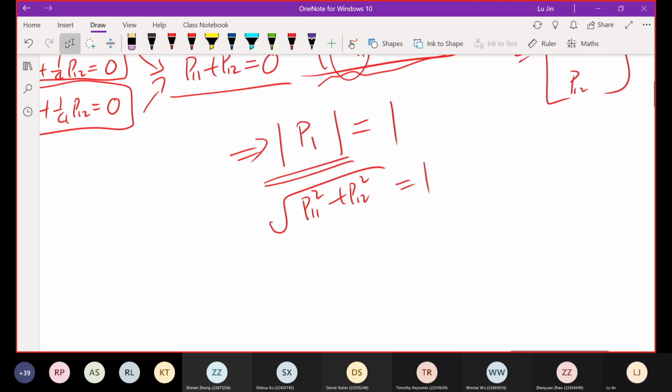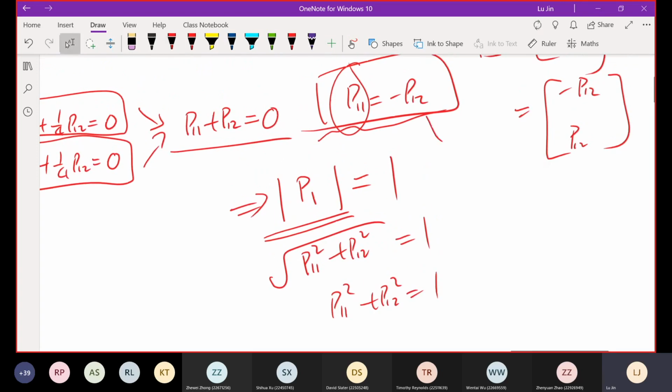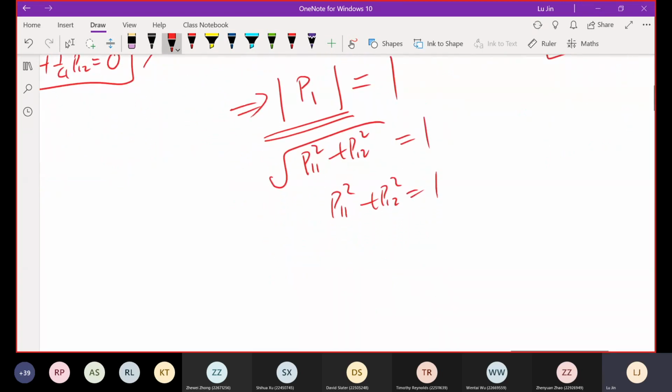I think this is easier. P11 square plus P12 square equals 1. But we have already known this relationship, P11 equals negative P12. So this gives us negative P12 square plus P12 square equals 1. The negative sign is cancelled, and this gives you P12 equals the square root of 1 over 2, which is square root 2 over 2.